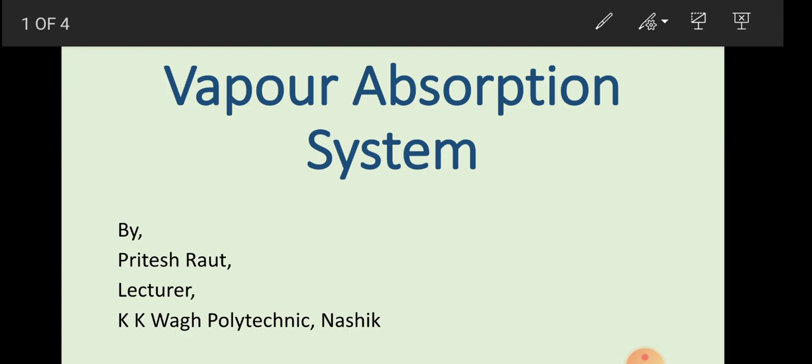Instead of a compressor, this vapor absorption system consists of generator, absorber, pump, rectifier and analyzer. These are the important parts of the vapor absorption system which replace the compressor present in the vapor compression system.